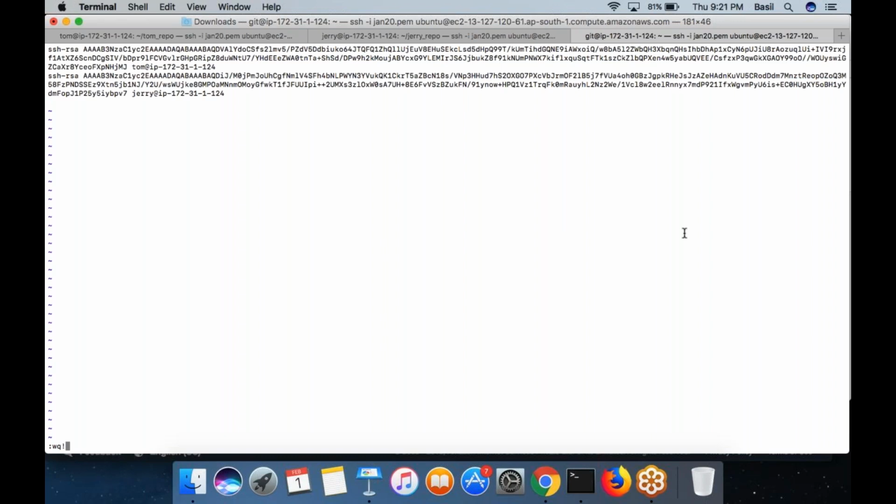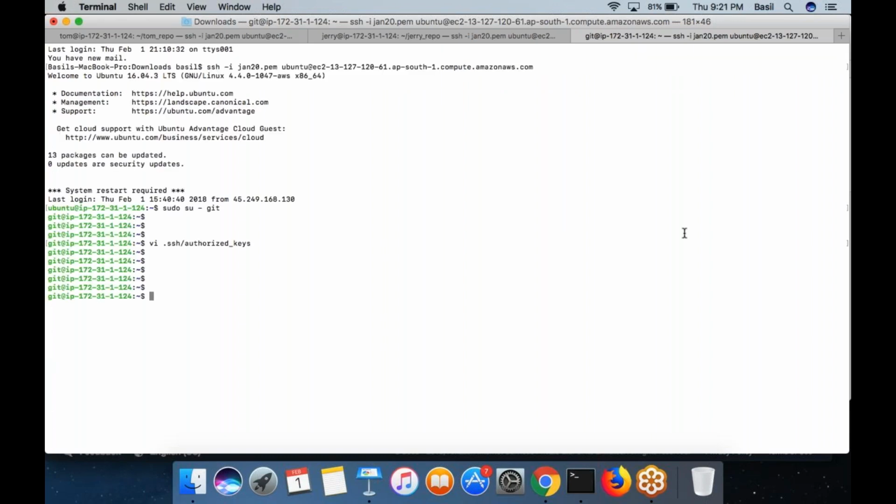What is the command? Git clone, the Git URL. Git clone git at localhost project dot git. So this is the command that you want to run.